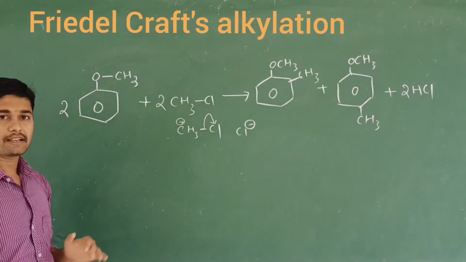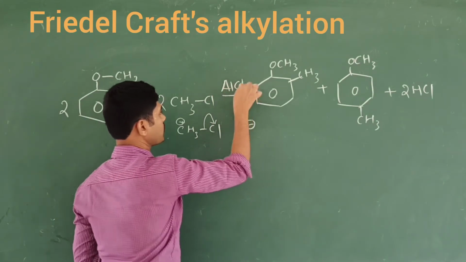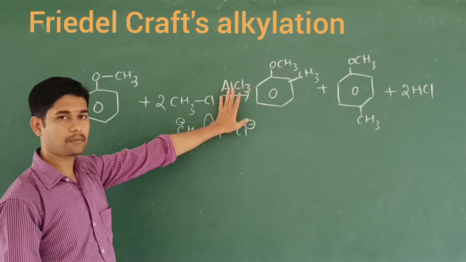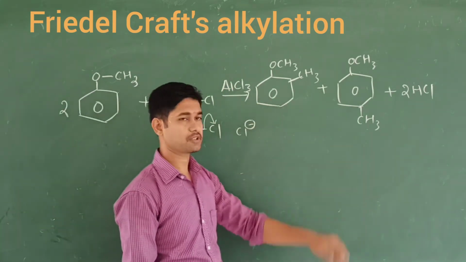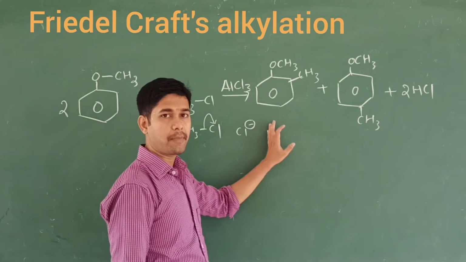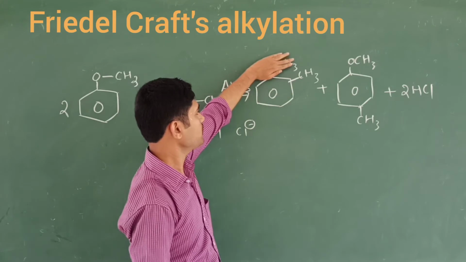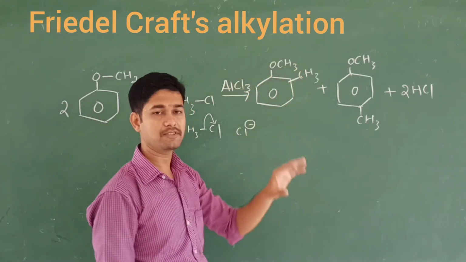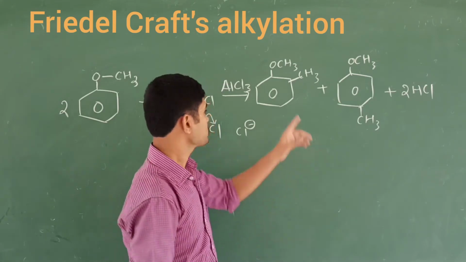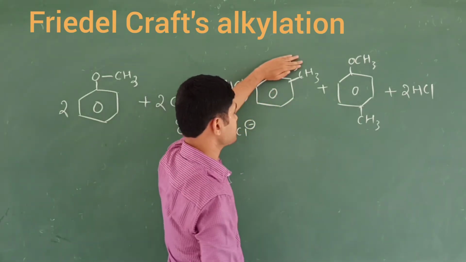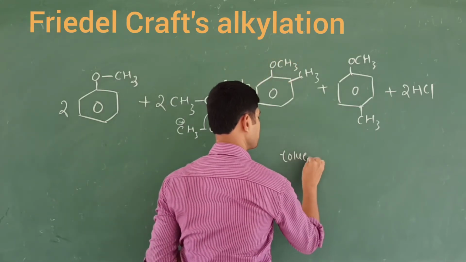This reaction takes place in the presence of anhydrous aluminum chloride. In the presence of this anhydrous aluminum chloride, the methyl group is generated at the ortho and para positions. Now we are writing the IUPAC name. Here this is a functional group. When a benzene ring has a CH3 attached, that is called toluene. So here I am going to consider this as the parent group, called toluene.